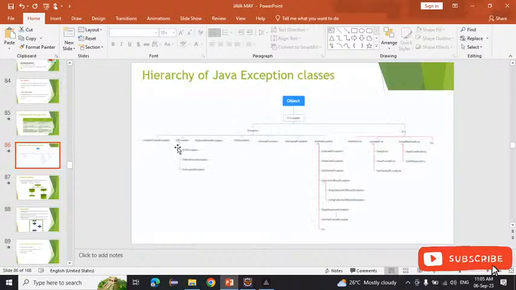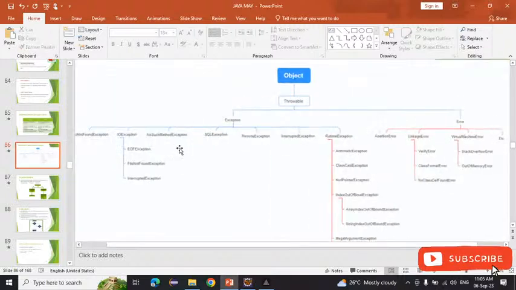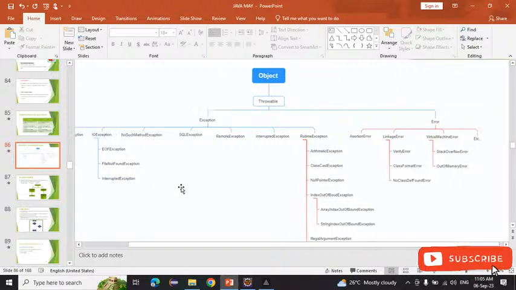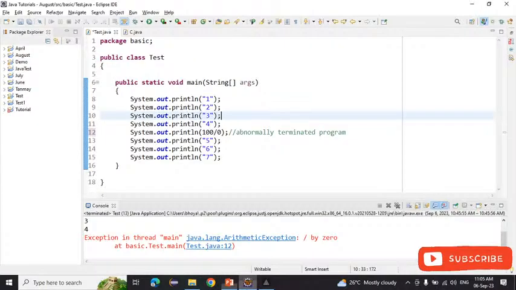These are all the exceptions. If you want to see this, you can learn these things also, like what is meant by ClassNotFoundException, IOException. If you are doing programs regularly, then you can easily understand what this means. Inside the runtime exceptions we also have ArithmeticException and all. Now we will try to solve one example.